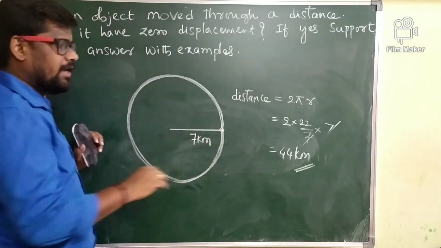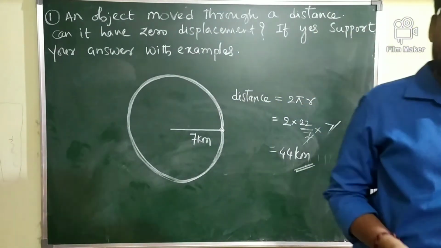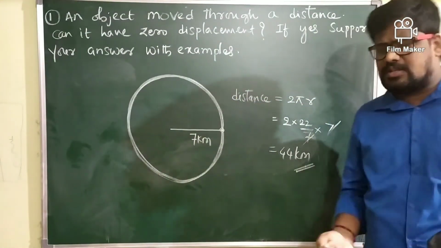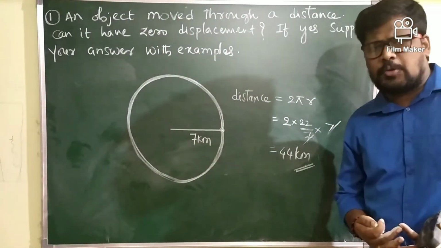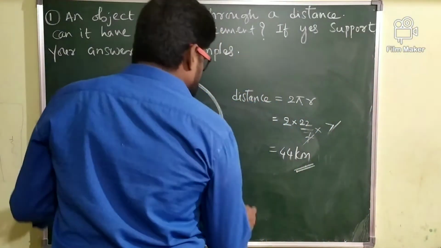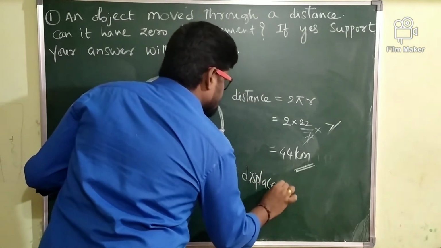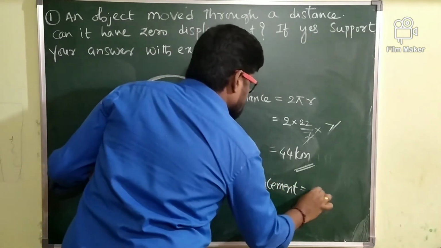Initial point and final point are coinciding with each other. If the initial point and final point are coinciding with each other, the distance between the initial point and final point is 0. Therefore, the value of displacement is equal to 0. In this case, the value of displacement is equal to 0.